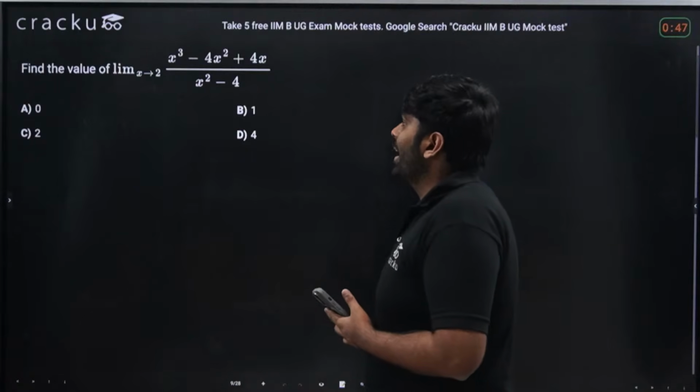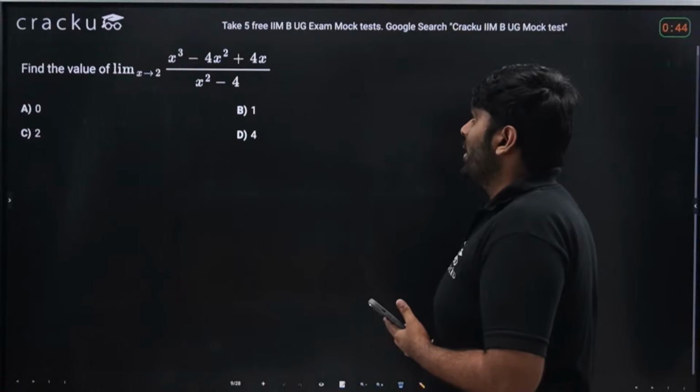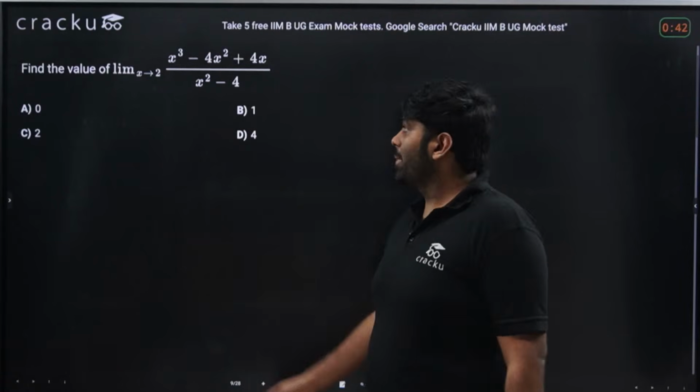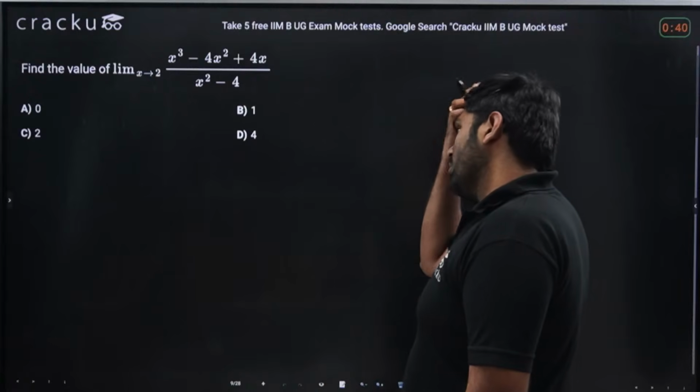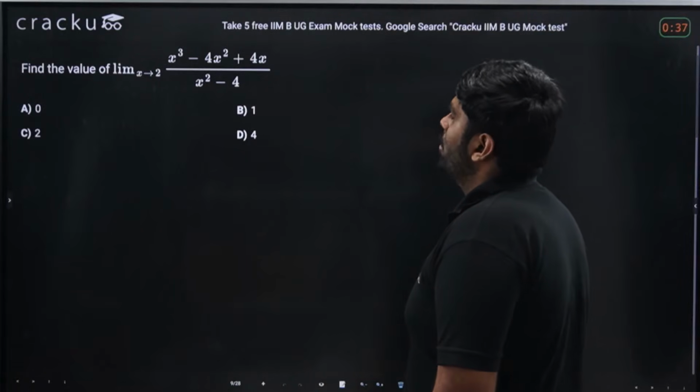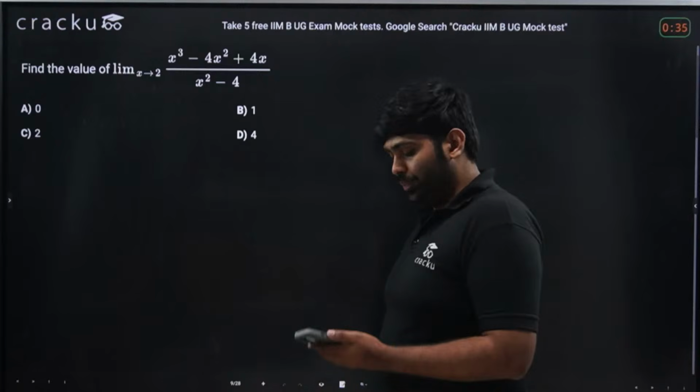Find the value of the limit as x tends to 2 of x cube minus 4x square plus 4x divided by x square minus 4. This is pretty much solvable by the concepts which we discussed just before.